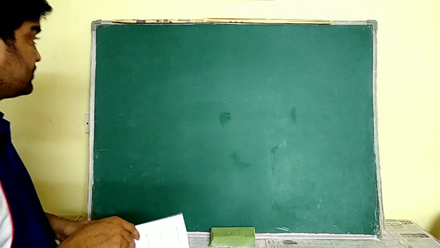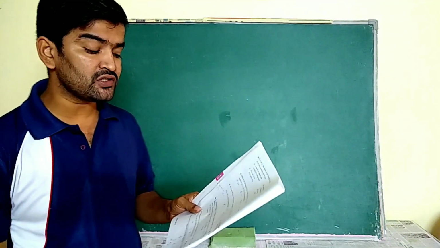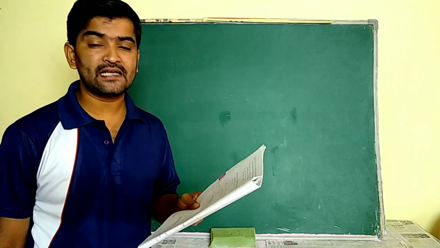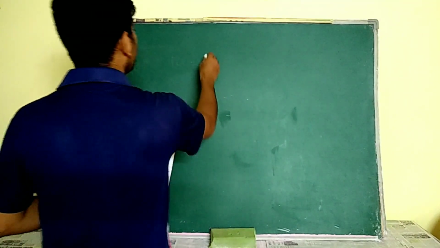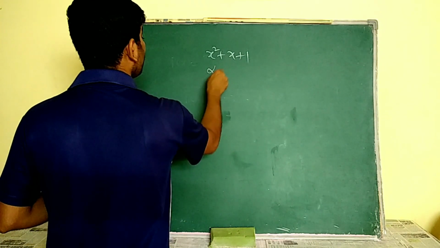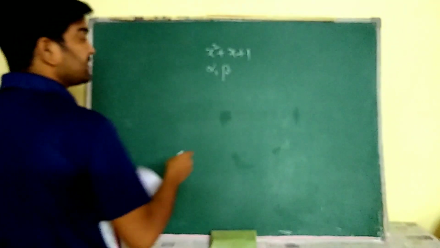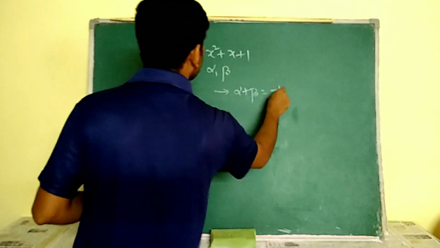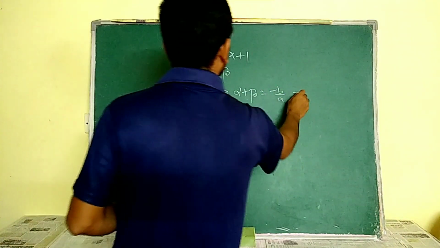Okay. Now see the next bit. If alpha, beta are the zeros of a quadratic polynomial x square plus x plus 1, then he is asking us to find 1 by alpha plus 1 by beta. So given quadratic polynomial x square plus x plus 1, to this alpha, beta are zeros. See, if alpha, beta are zeros, then sum of zeros we know, sum of zeros alpha plus beta is equal to minus b by a. Then see what is minus b, minus 1.